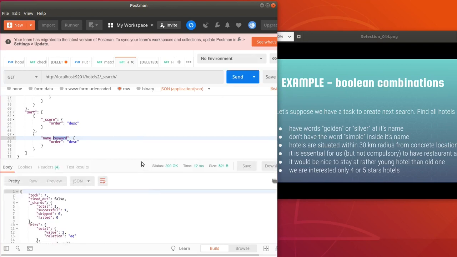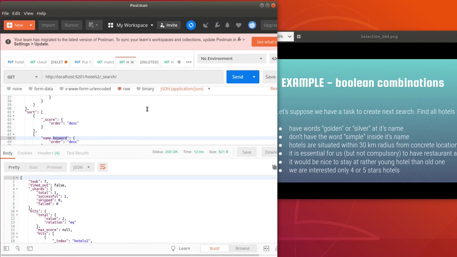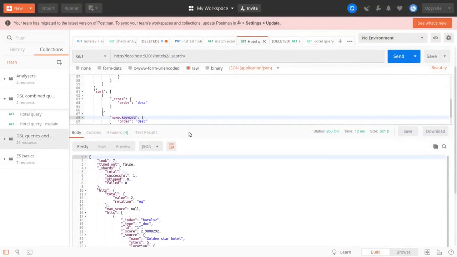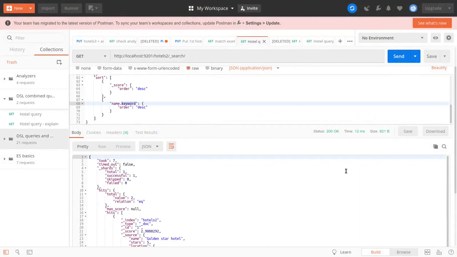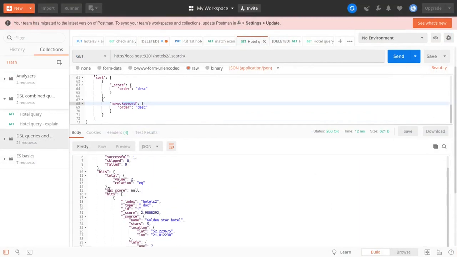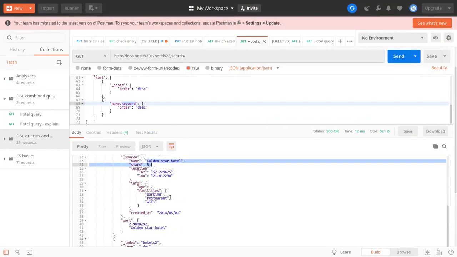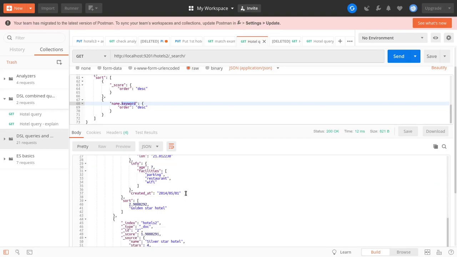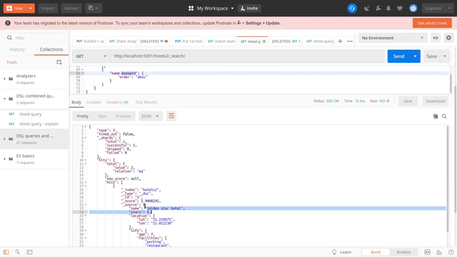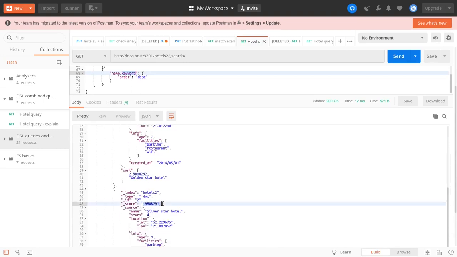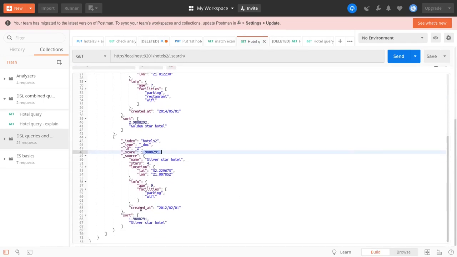Okay, so let's run our query and let's maximize our window and look at our results. So we have got 2 documents, 2 hits. First of all, that is our golden star, and as you can see at the score position, it's much higher than the second search result value, that is our silver star hotel.